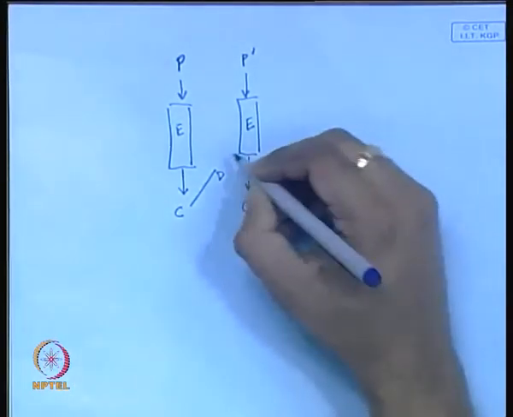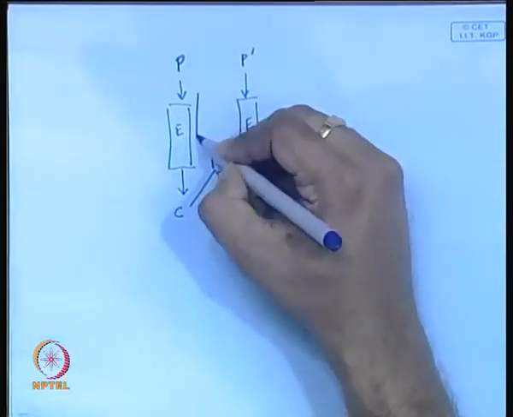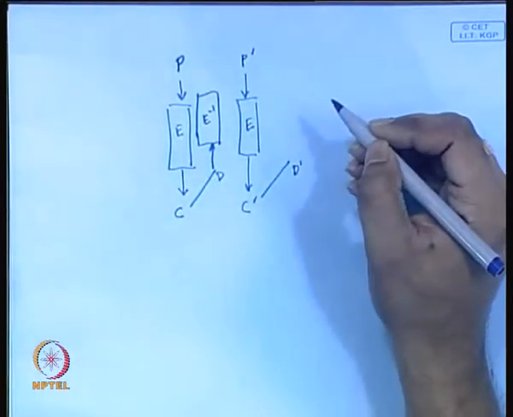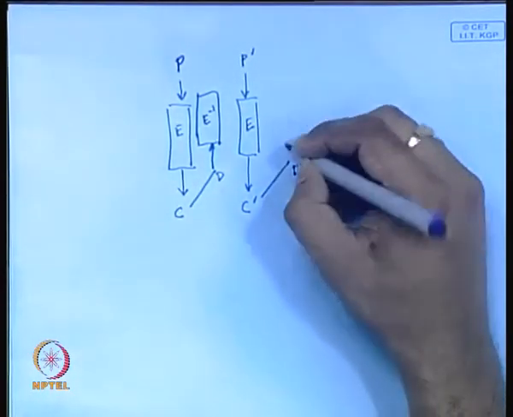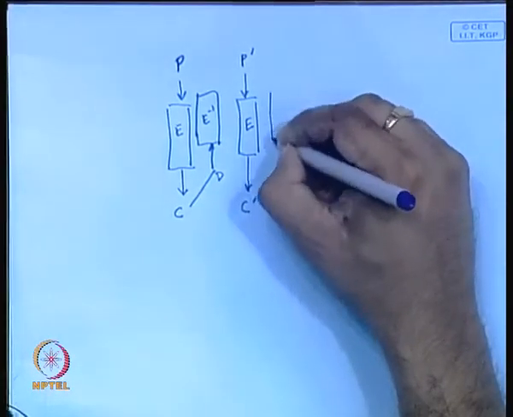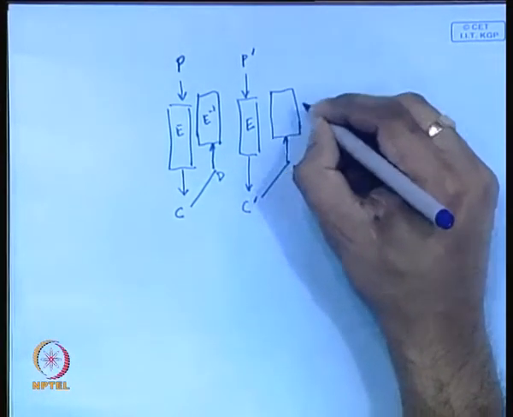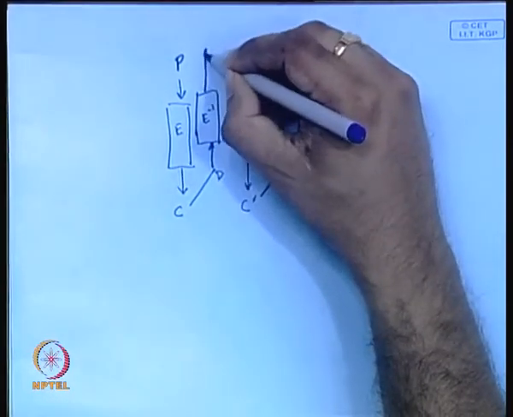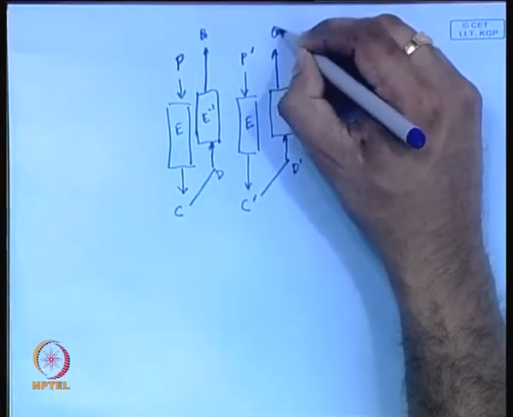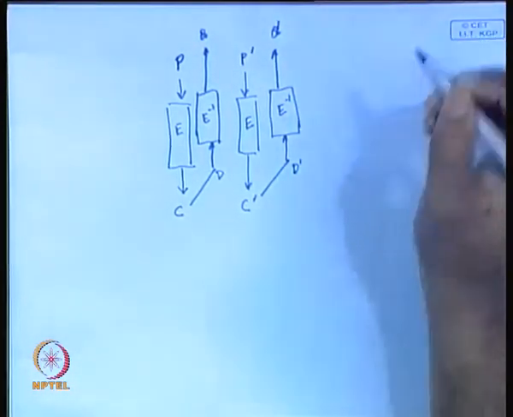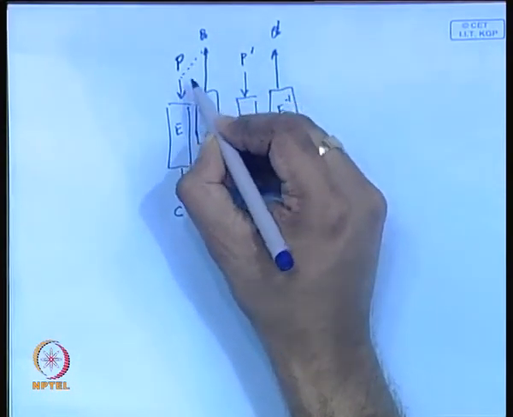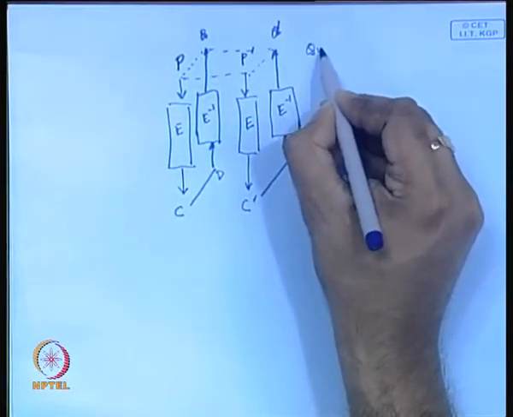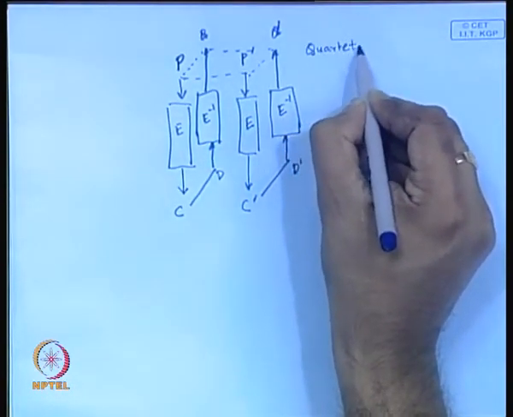Then you decrypt D by E inverse, that is the decryption function, and you also decrypt D dash, and you obtain 2 plain texts which I call Q and Q dash. So here P, P dash, Q and Q dash form something which I call a quartet.